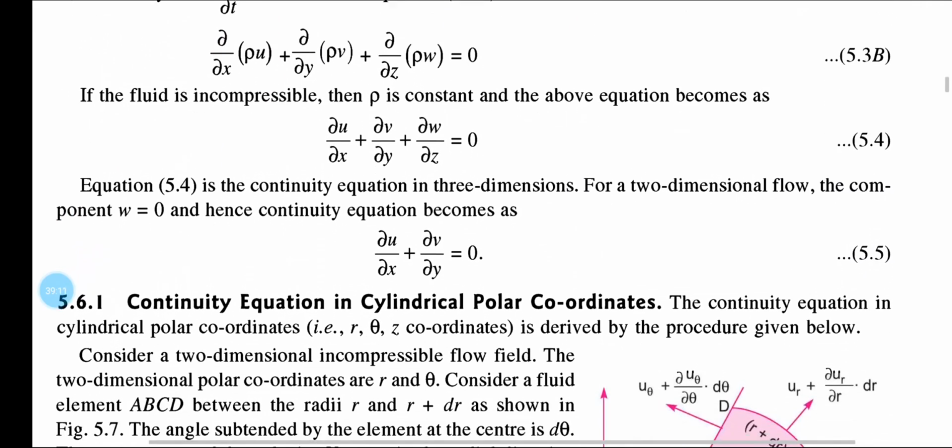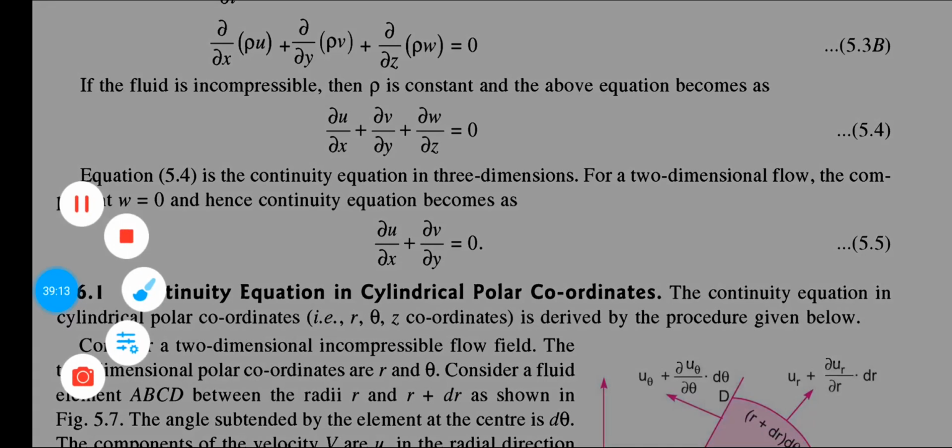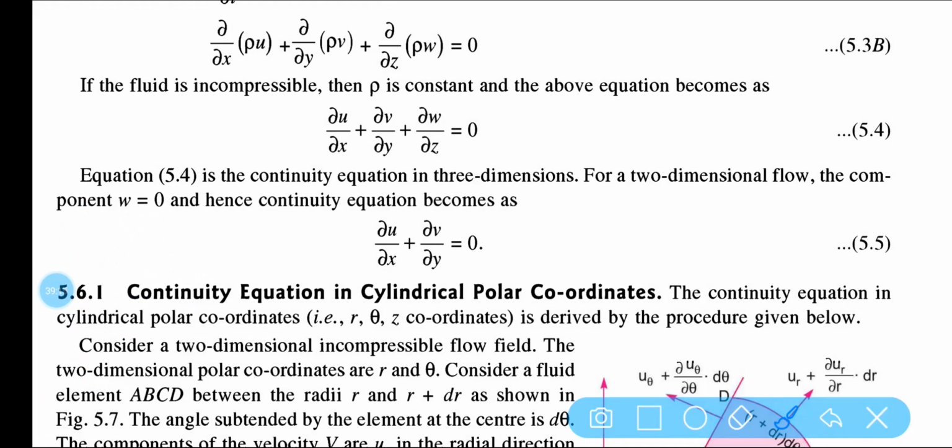But for steady, if the flow is incompressible, fluid is incompressible, then rho will be constant. So at that time, for steady incompressible fluid flow, this is the continuity equation: del u by del x plus del v by del y plus del w by del z is equal to 0. And in case of two-dimensional flow, this is the equation: del u by del x plus del v by del y is equal to 0. So this is all about the continuity equation.